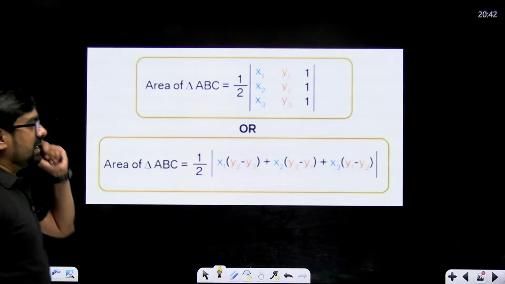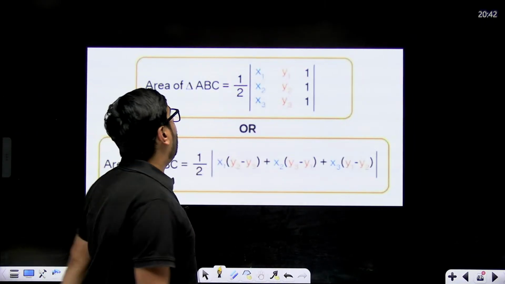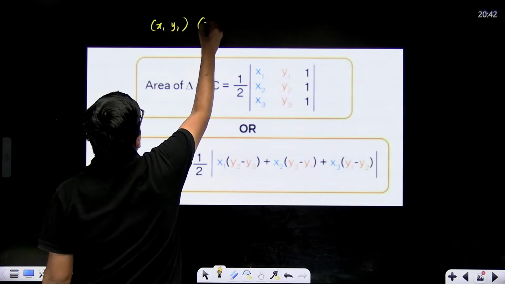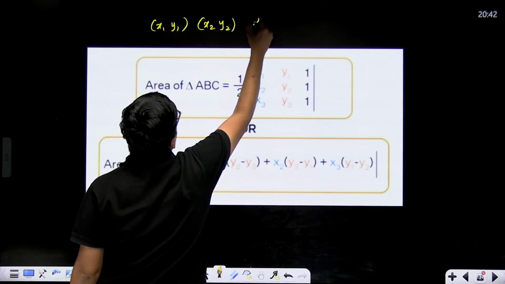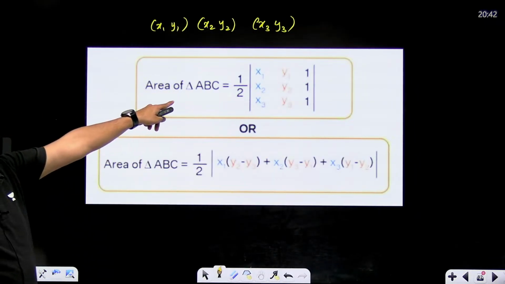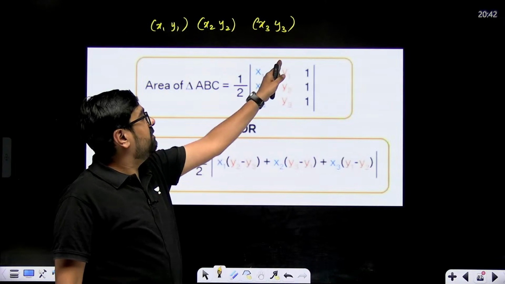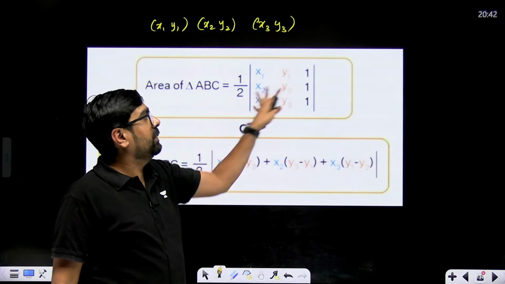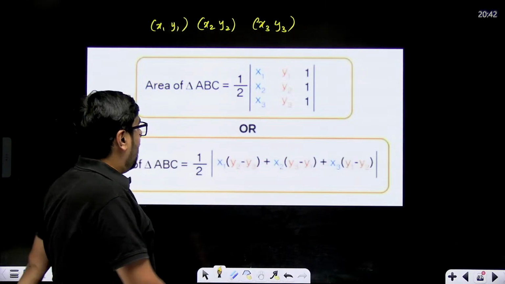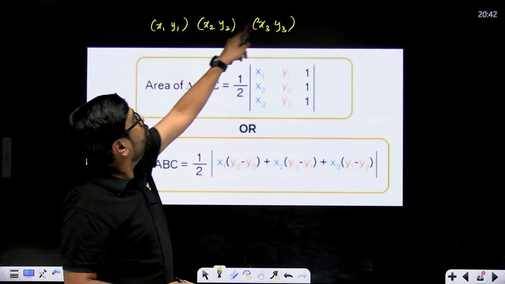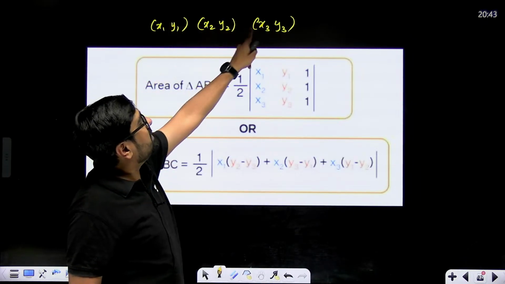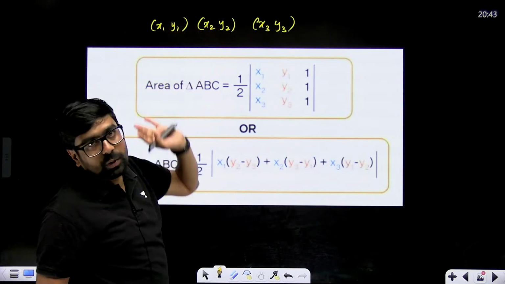Now in the second exercise you have this, right? Area of a triangle whose vertices are x1, y1, x2, y2 and x3, y3 will be determined by half of the determinant x1, y1, 1, x2, y2, 1, x3, y3, 1. And you must have learned this formula in your class 10th also: half of x1 into y2 minus y3 plus x2 into y3 minus y1 plus x3 into y1 minus y2, right?